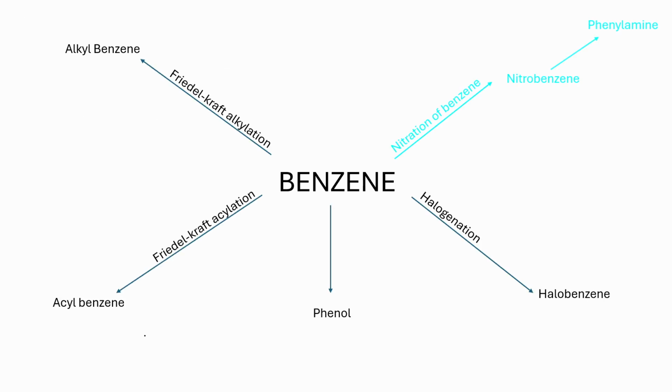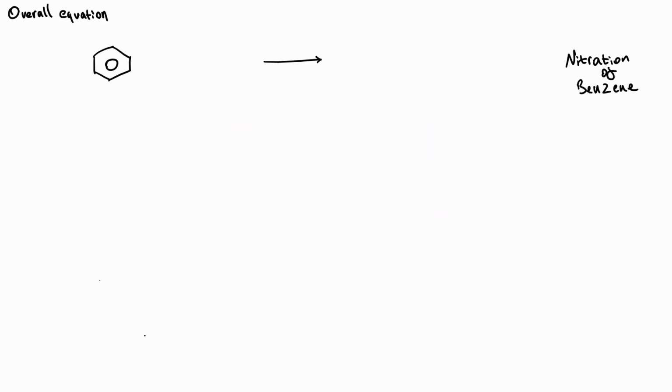Nitration of benzene. For the nitration of benzene, you need to know the overall equation, the formation of the electrophile, the conditions, and obviously the mechanism. We know that the end product, nitration of benzene, is a nitrobenzene. So from that, I know we need this nitronium ion, NO2+, which we can get from nitric acid. So that's one of our reactants.